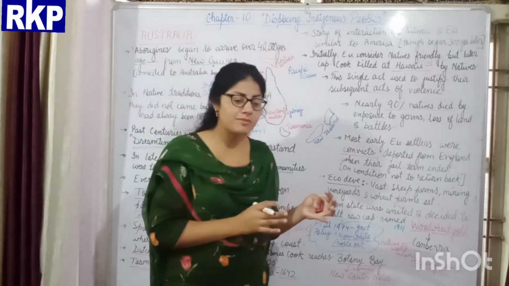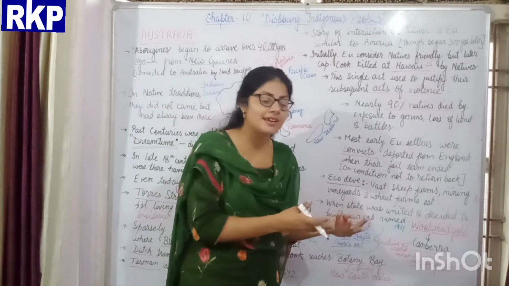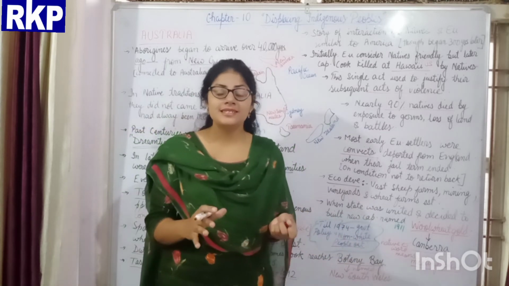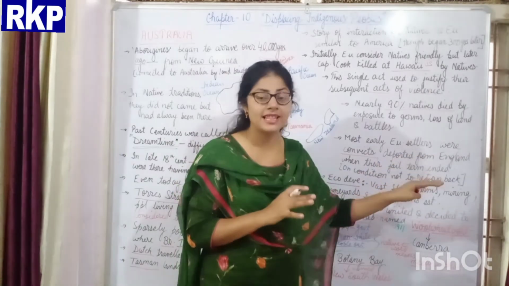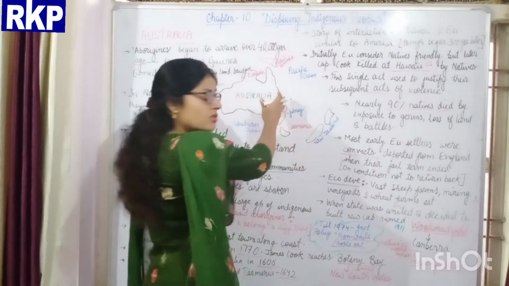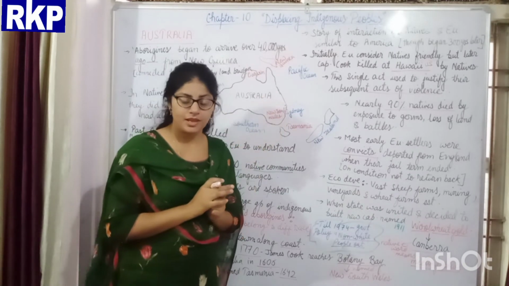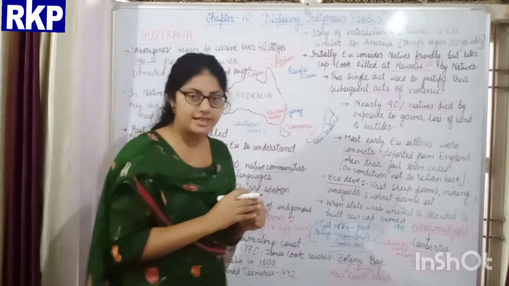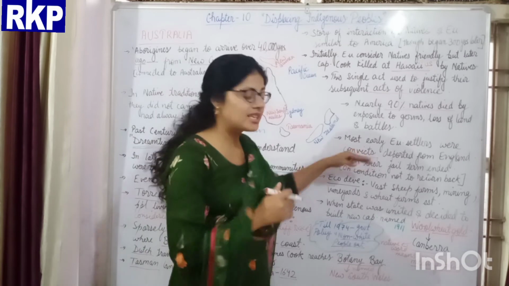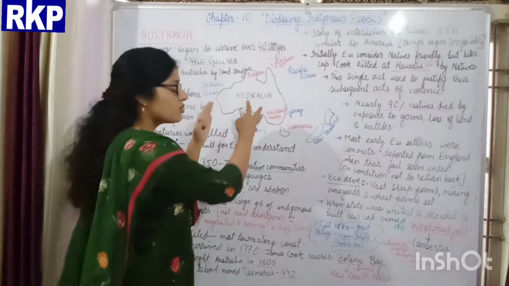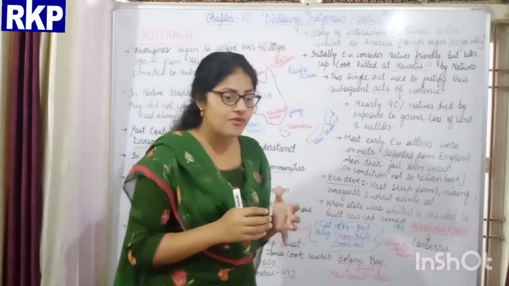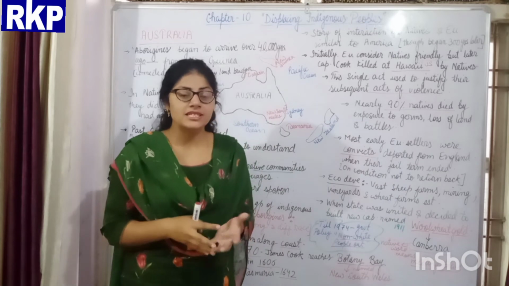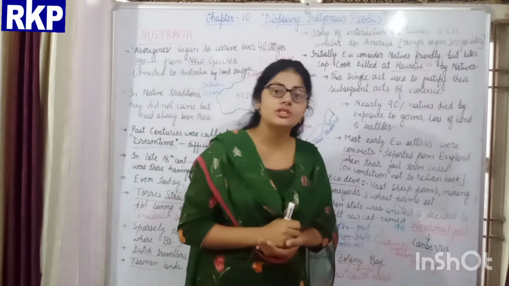Convict means, beta, the culprit, the one who committed any kind of crime. When a criminal completed his jail term in England, he was deported to the continent of Australia on the agreement that he would not return to England. When these convicts reached there, they started thinking of having a new life, a new lifestyle. For this, they started exploiting the Aboriginal peoples.